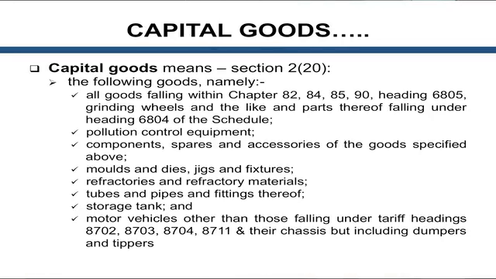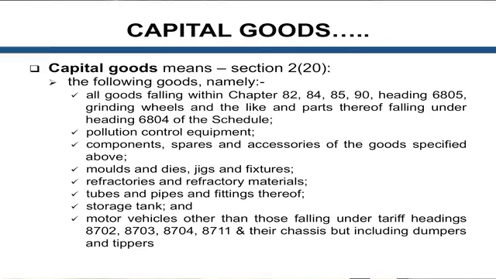The tariff headings are being used for GST. So any filing of returns and all will include tariff headings also. It depends on 2 and 4 digits based on the turnovers of the concerned person. So if the tariff heading has chapter 82, 84, 85, 90, basically machinery and electric components of that, if they are there, it is capital goods, and pollution control equipment. You can read all those things. It is taken straight from the CENVAT credit rules and put up here. There's no change here actually.